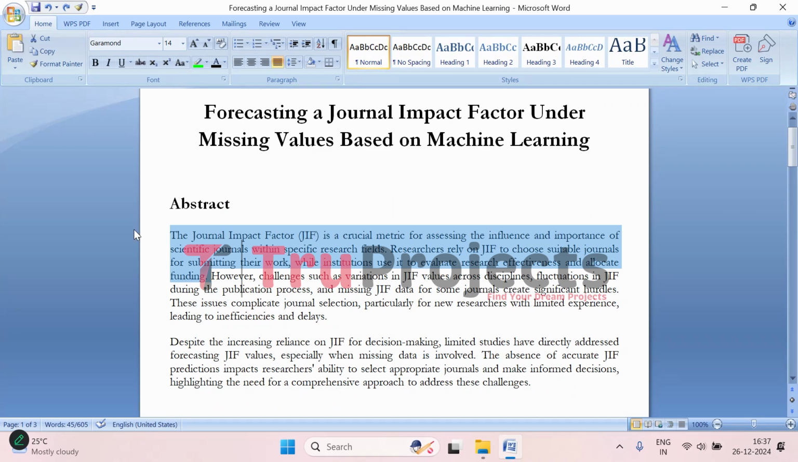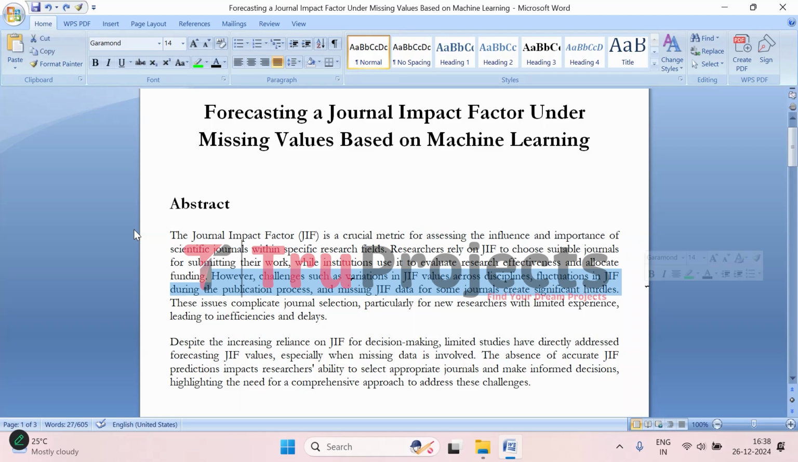For researchers, choosing the right journal to publish their work can be a daunting task, and JIF plays a big role in that decision. A higher JIF typically indicates that the journal is well respected and widely read. This makes it an attractive option for researchers. Similarly, institutions and funding agencies also use JIF to evaluate the impact of research and make decisions on funding allocations or promotions.